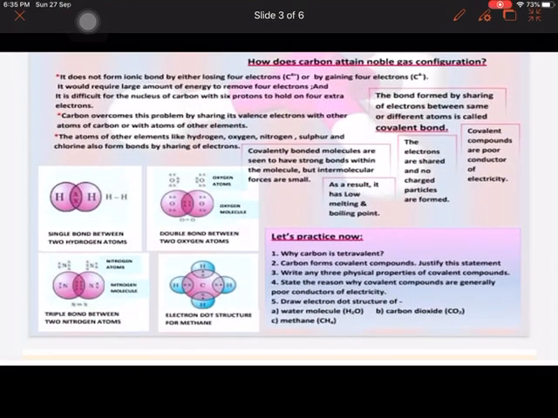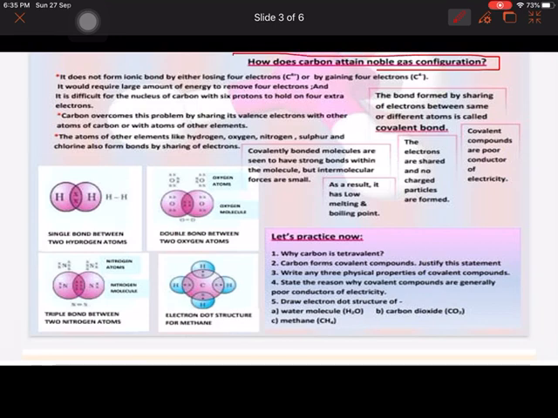Next is, how does carbon attain the noble gas configuration? As we have studied in metals and non-metals, all the elements, whether metal or non-metal, want to get the noble gas configuration. It is not possible for carbon to form ionic compound because it is having 4 electrons on the outermost shell. It cannot lose 4 electrons and it cannot gain 4 electrons because nobody will provide it 4 electrons. And if it loses the electrons, a high amount of energy will be required. So to overcome this problem, it shares electrons to form covalent compounds.